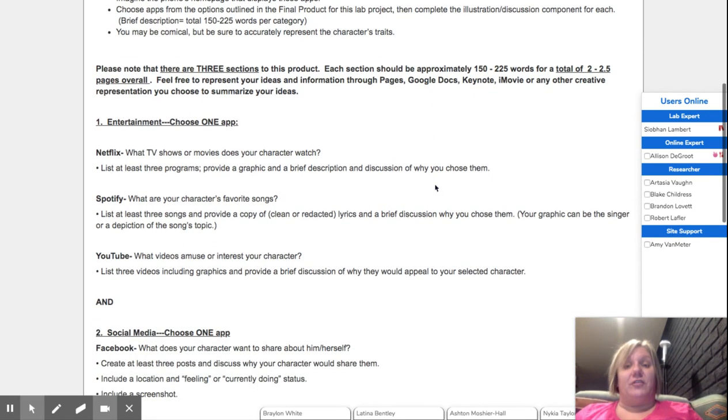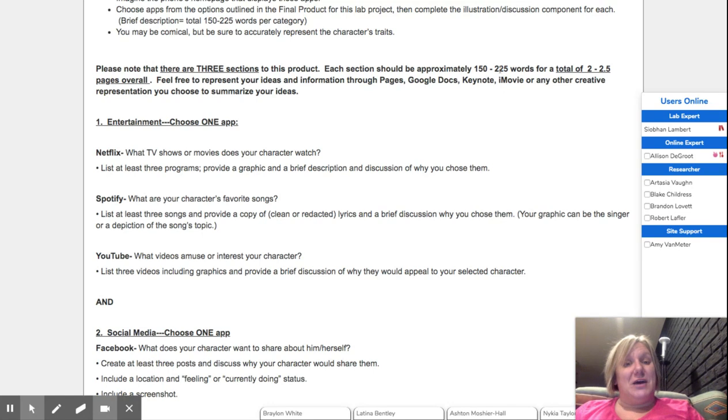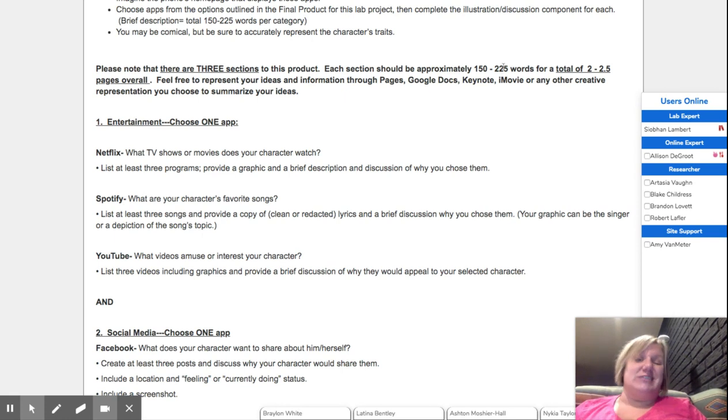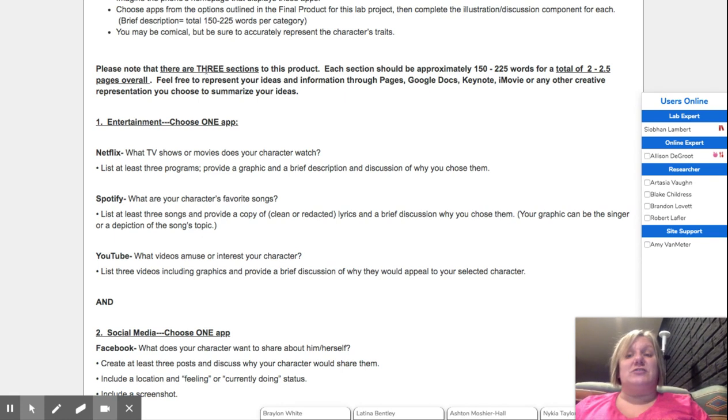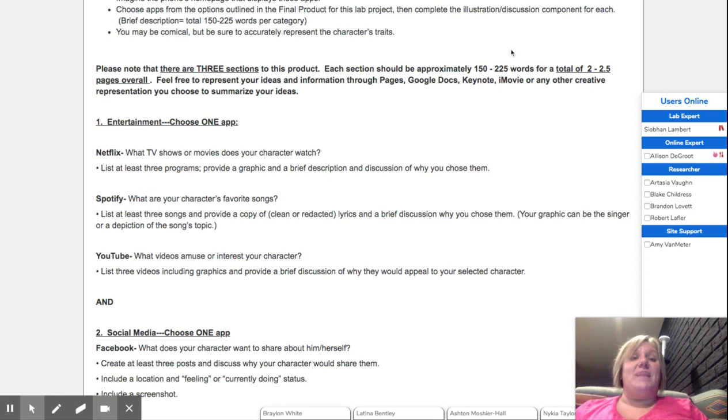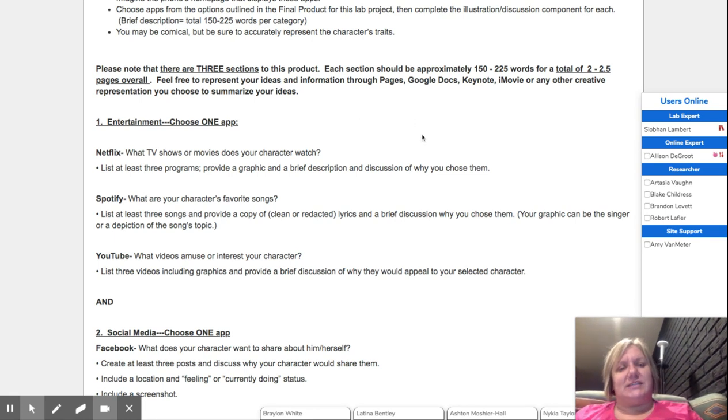So there are 3 sections to this product. Each section will be about a page to 2 pages. 150 words is about a page. 225 words is just over a page. So because there's 3 sections, that means you'll have a total of 2 to 2.5 pages overall. All right, so that's for all of it. So it's about a page per section. That's the easiest way to look at it. Feel free to represent your ideas and information through Pages, Google Docs, Keynote, iMovie, or any other creative representation you choose.